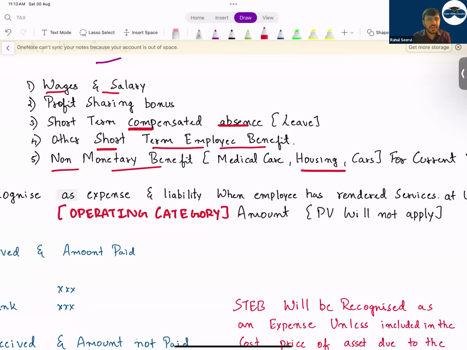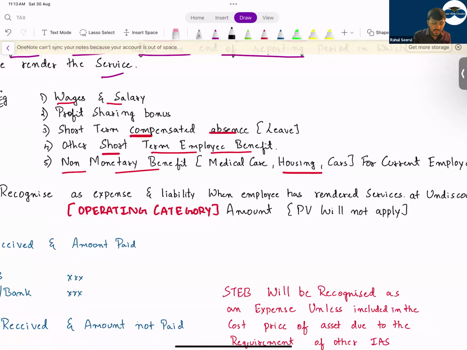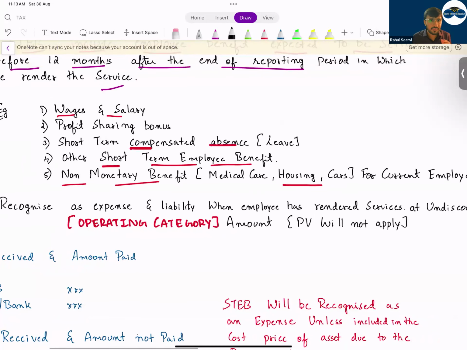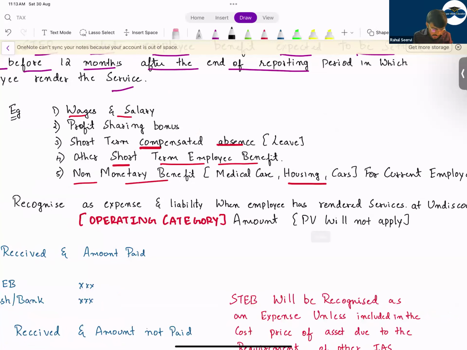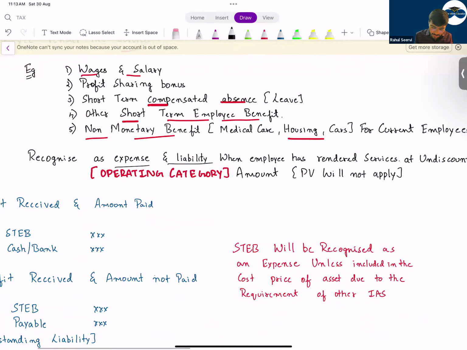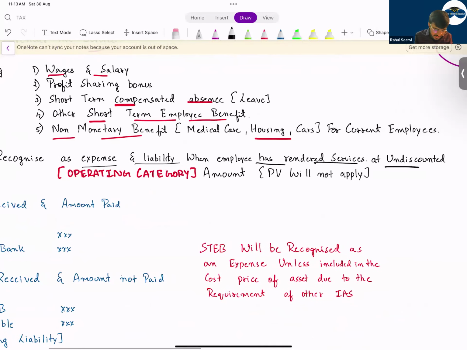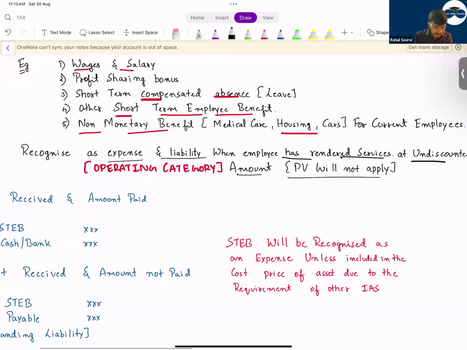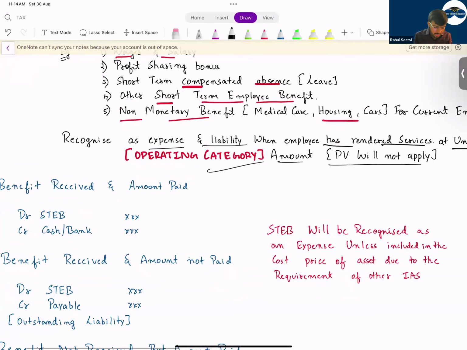All these are short-term benefits, and the company will record this as an expense in the period when the employee renders the service. That means the employee is working for this year, but the payment is done within the next 12 months. The company will record the expense today. So recognize as an expense and liability when the employee has rendered service, at the undiscounted amount. You should not discount. Present value will not apply because this has to be settled within 12 months. So it will be recorded in the operating category.